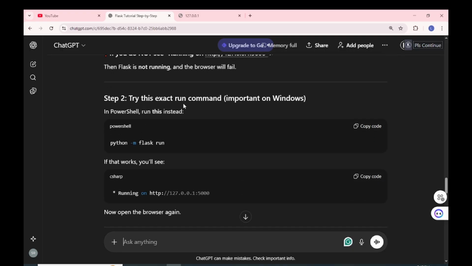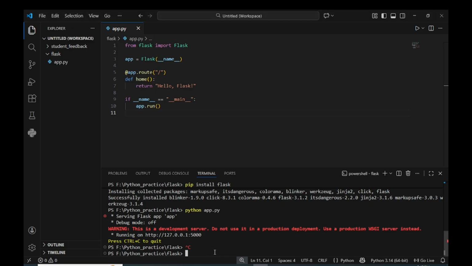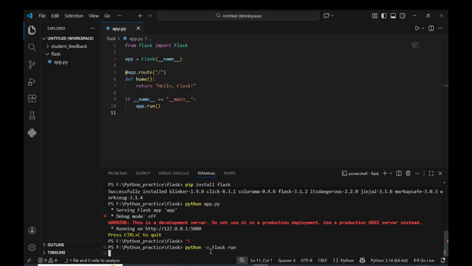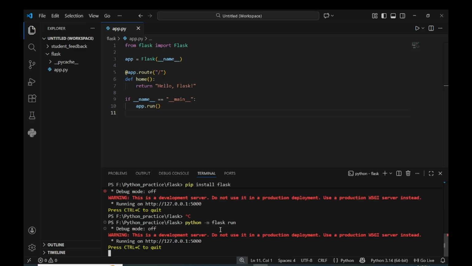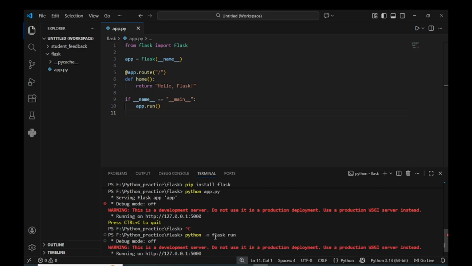Try this exact run command, important in Windows. In PowerShell, run this instead. So in PowerShell we need to run this: python -m flask run.